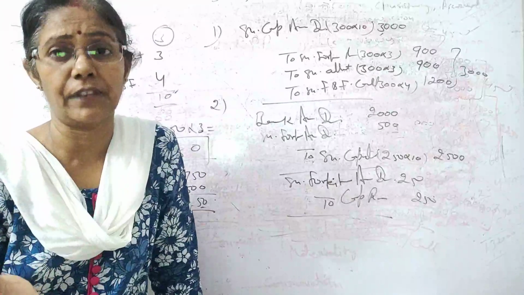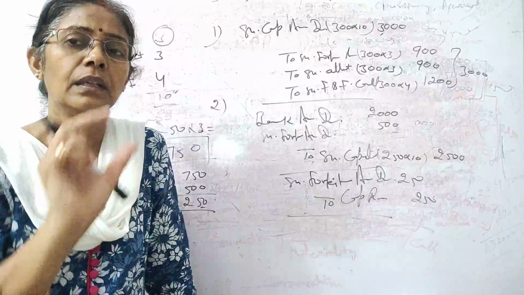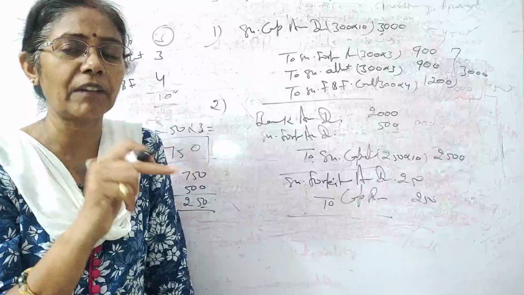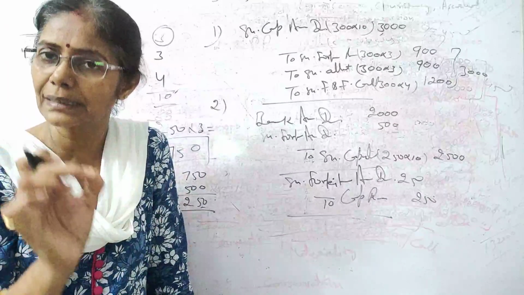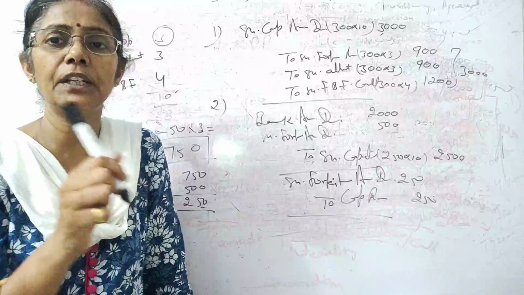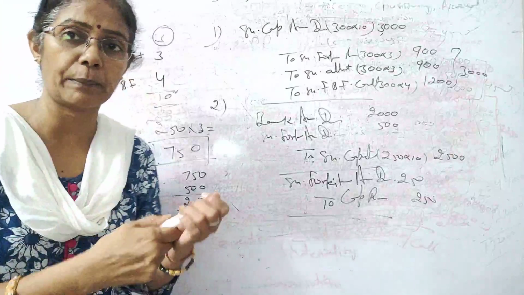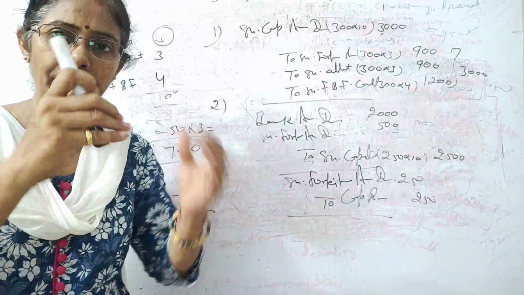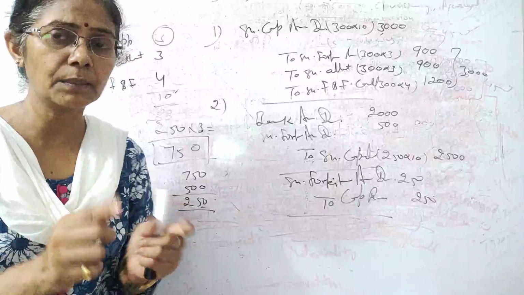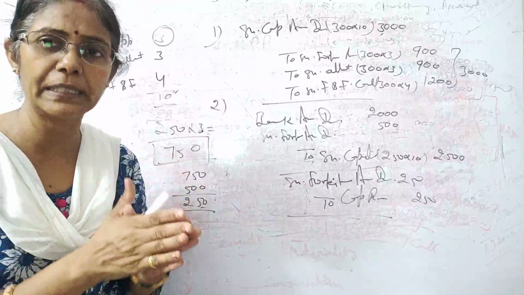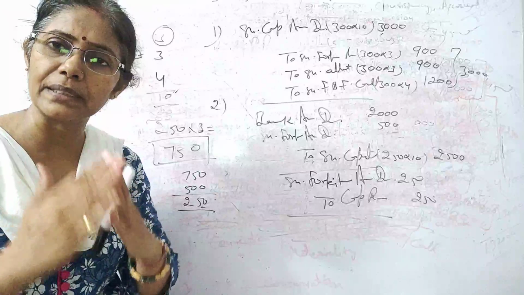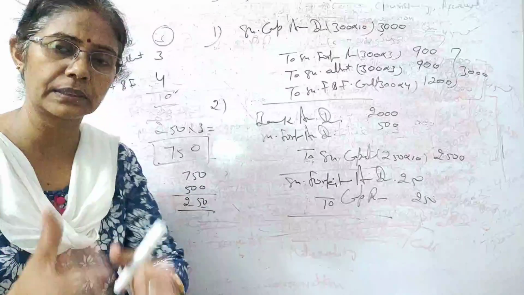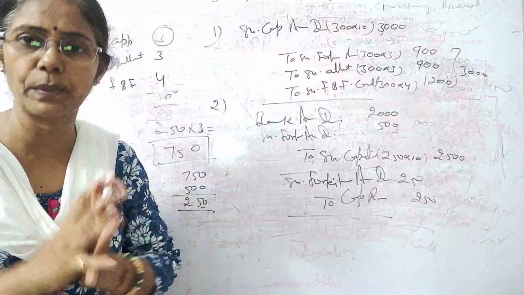So what will be its effect? Pro rata basis means you have applied for a larger number of shares, but you are being allotted fewer shares. So definitely you would have applied for more applications. Fine. So you will have some extra applications, and the money which you have paid on extra applications is with the company, and the company will be adjusting this money on further calls, means allotment.